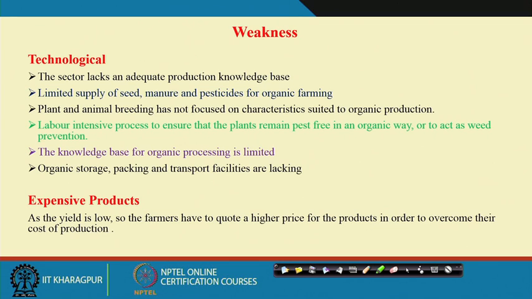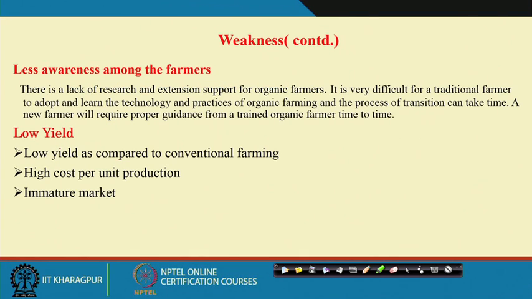So that there will be a rapid expansion of organic production and growth of the organic farm area. The next weakness is the expensive products. Of course, the yield is lower than with chemical fertilizers, although in some cases we are able to maintain the yield of chemical fertilizer. So, the farmers have to quote a higher price for their product in order to compensate the cost of production. This is one of the weaknesses of organic farming.